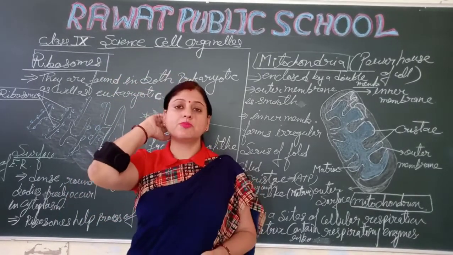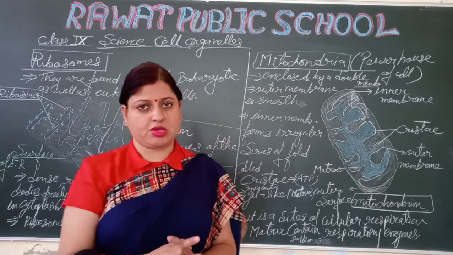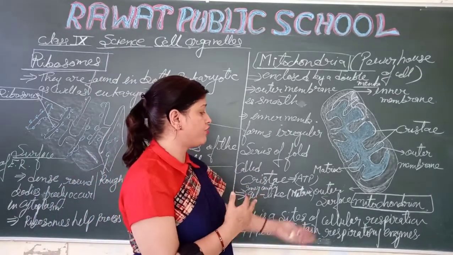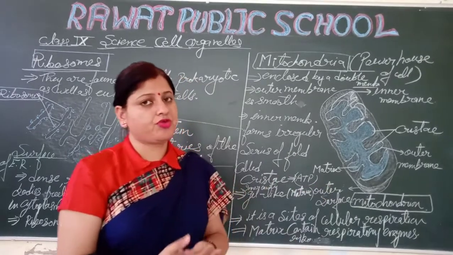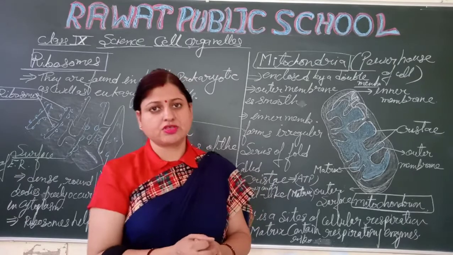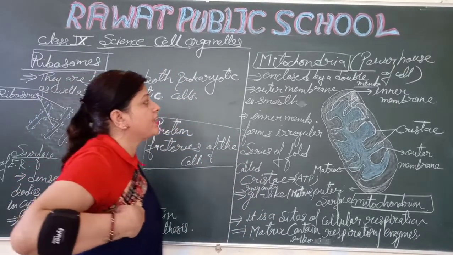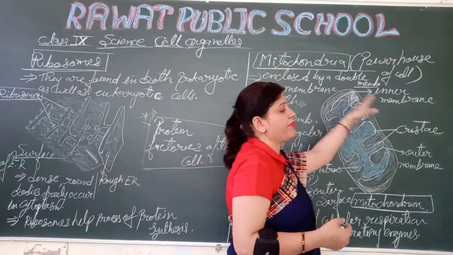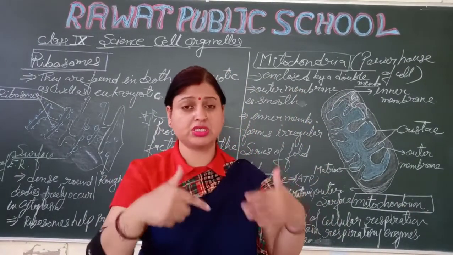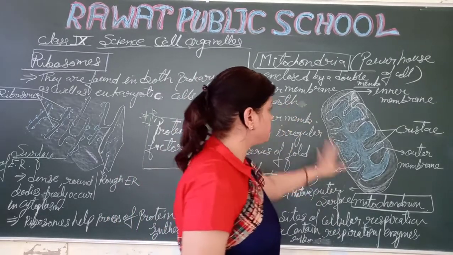Why is it called the powerhouse of the cell? Because it gives energy to the cell. And it forms ATP. ATP का formation करते हैं और सेल को एनर्जी देते हैं. That's why it is called the powerhouse of the cell. First, it is enclosed by a double membrane. Outer membrane is smooth.